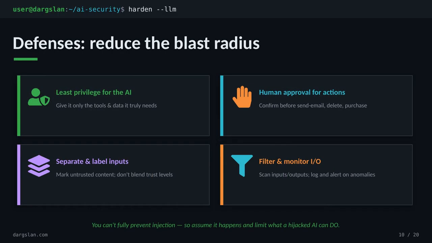Since we can't fully solve injection, the practical play is to shrink the blast radius. Start with least privilege. Give the model only the tools and data it genuinely needs, nothing more. Put a human in the loop for anything irreversible. Sending mail, deleting records, spending money. Separate and label your inputs so untrusted content never gets blended with trusted instructions. And wrap the whole thing in monitoring. Scan I/O, log it, and alert on anomalies. Assume the hijack happens, and make sure it can't do much when it does.